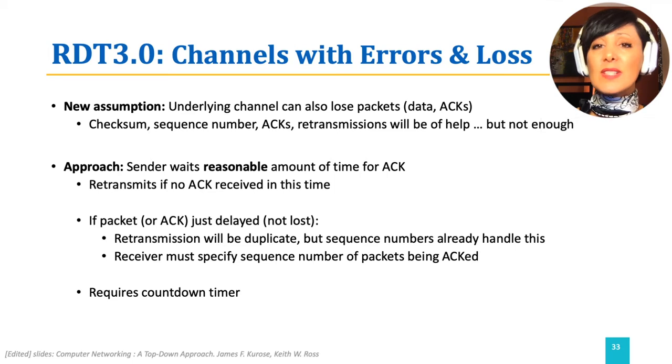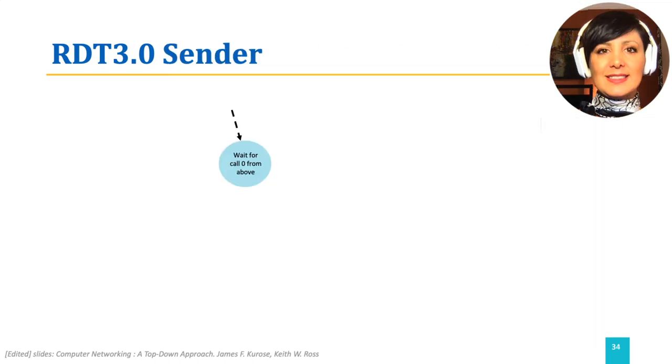However, there is a possibility that the ACK is received after the timeout as well. This will cause a retransmission that could be ignored using the sequence numbers. Let's take a look at the sender FSM in our RDT 3.0 with packet loss possibility.